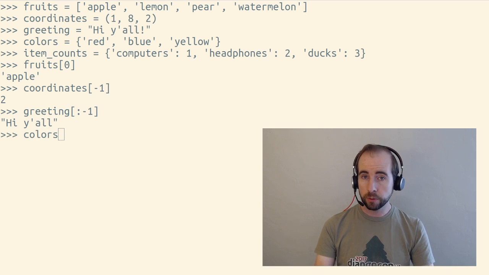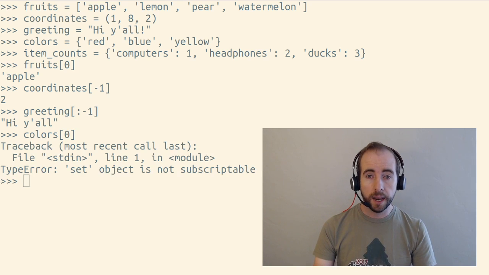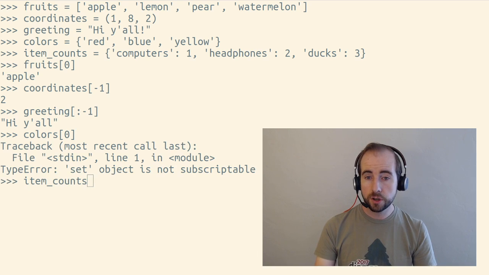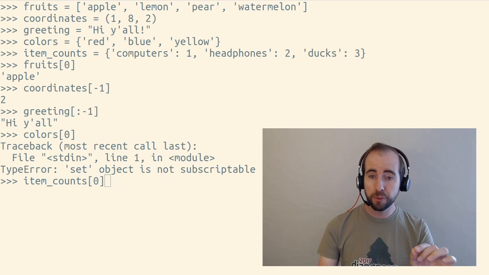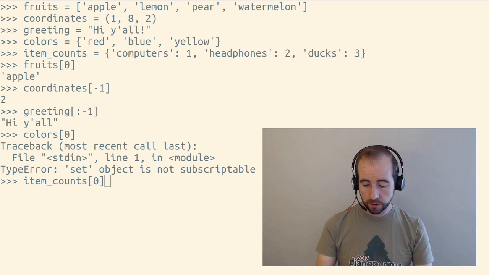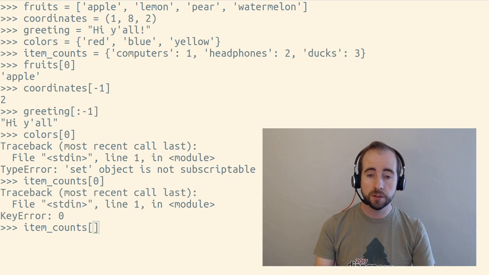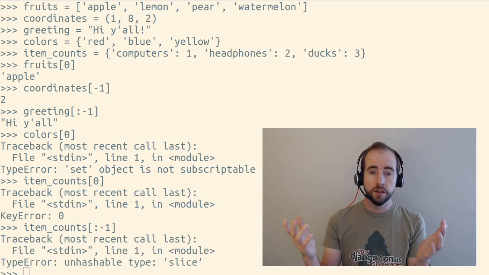Sets are iterables, but they are not sequences. So if we try to index a set, it's not going to work. And if we try to index a dictionary, it might seem like it works depending on what the keys in the dictionary are, but we're not actually indexing here with a dictionary. We're doing a key value lookup. So dictionaries are not sequences. And in fact, if you tried to slice a dictionary, you would get an error telling you this isn't something we can do.